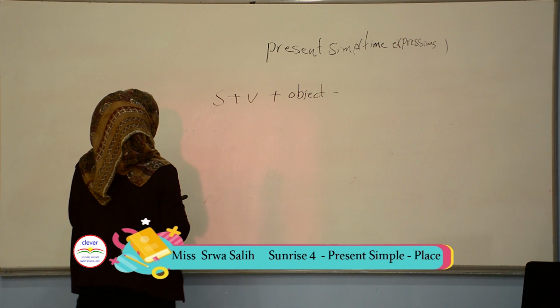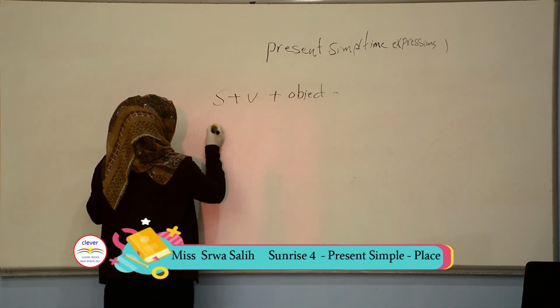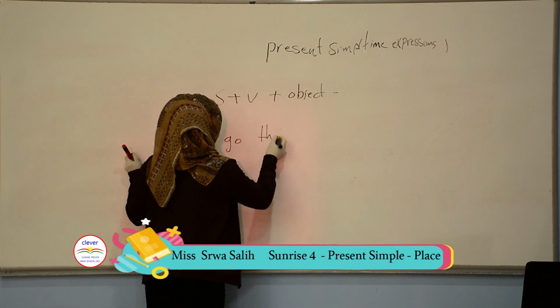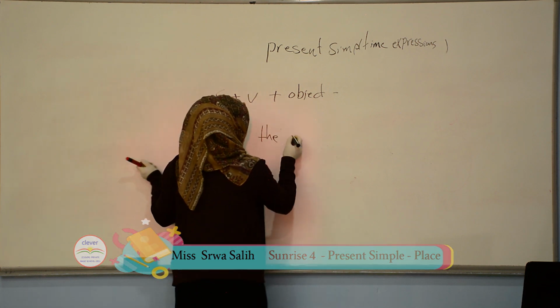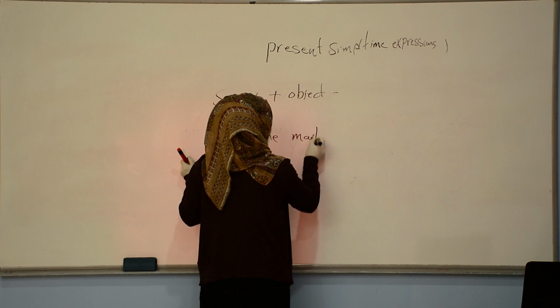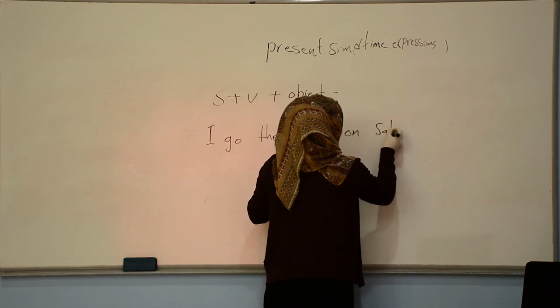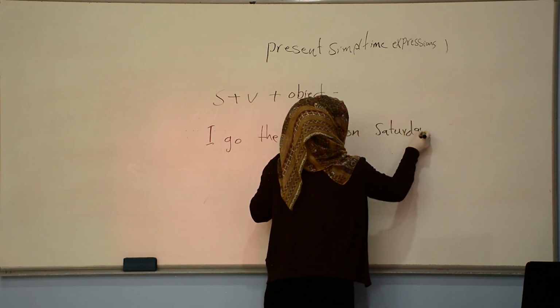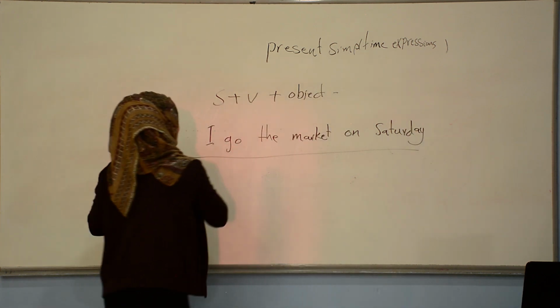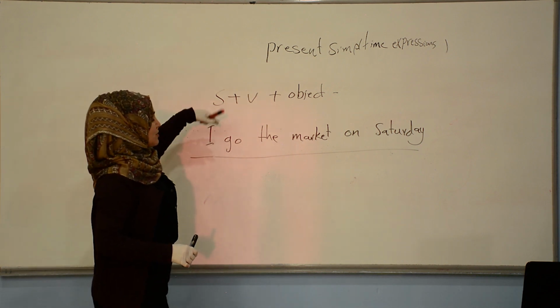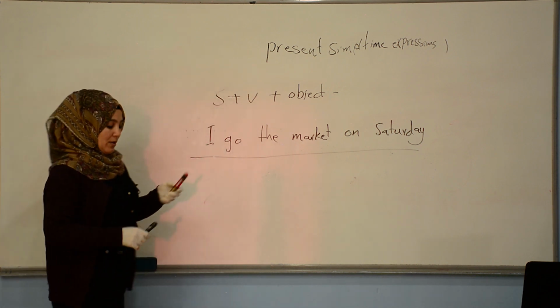So here I'm telling you that I go, for example, to the market on Saturday. So this is an example for our rule.